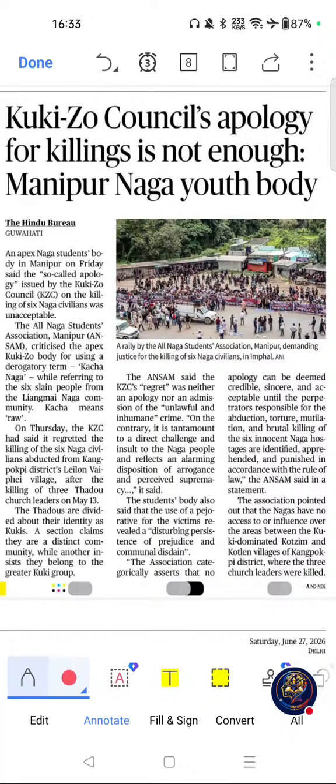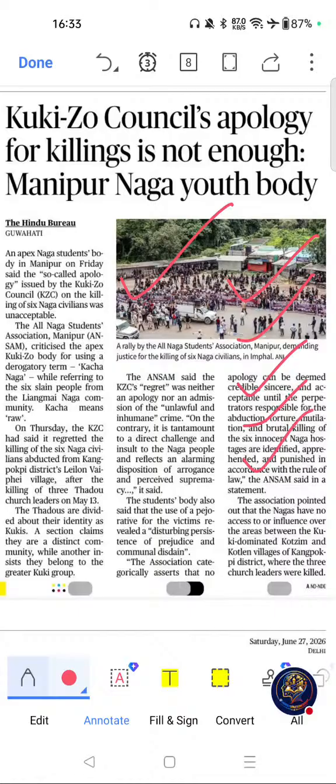Next is this one. Kuki Zo Council's apology for killings is not enough, says Manipur Naga youth body. If you see the importance of this article, why is it important for competitive exams? Because Manipur remains one of India's major internal security concerns, and this is frequently linked with ethnic conflicts and governance. This article is relevant for GS2 and GS3 and the SA section. Please go through this article.